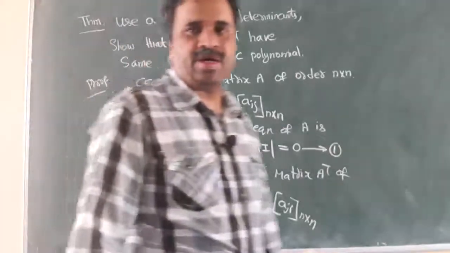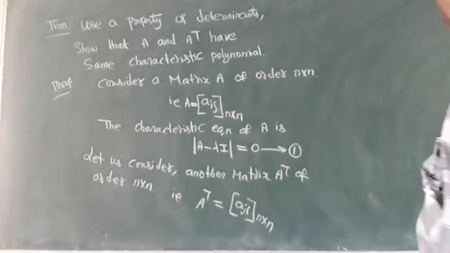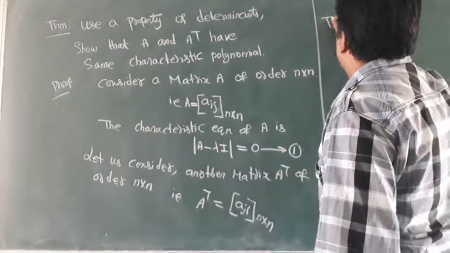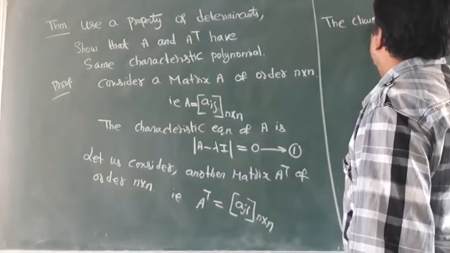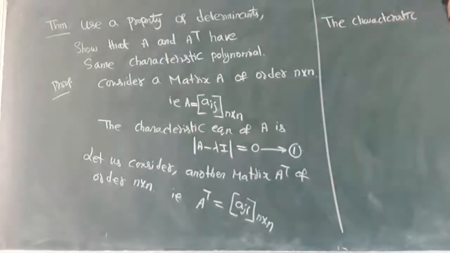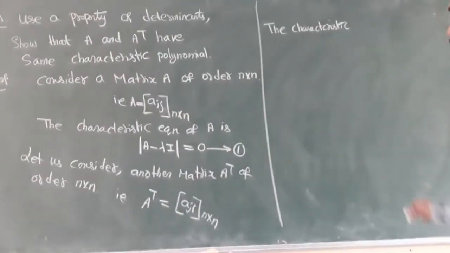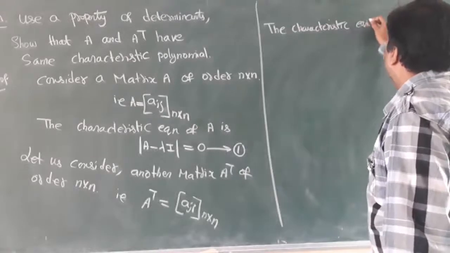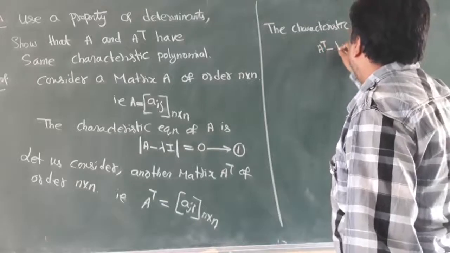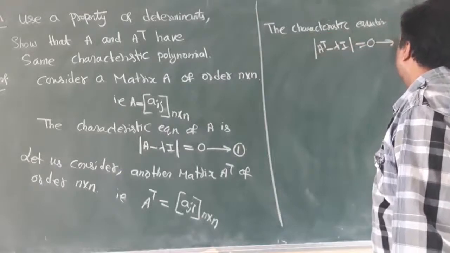Now write. The characteristic equation for this one is |A transpose minus lambda I| equal to 0. Equation number 2.